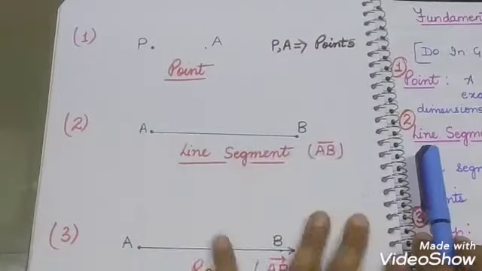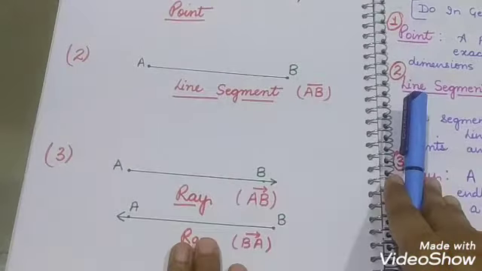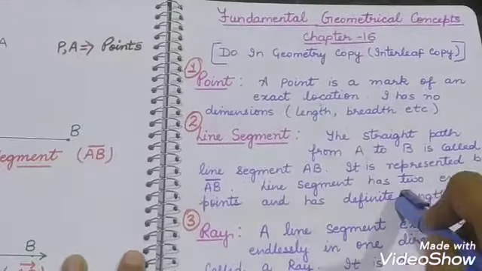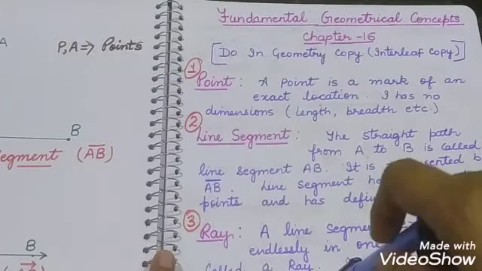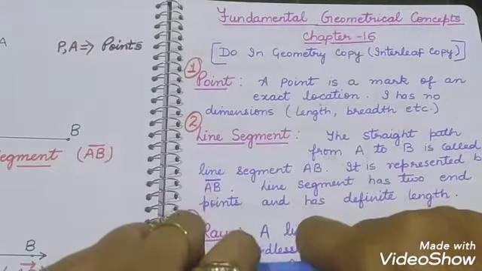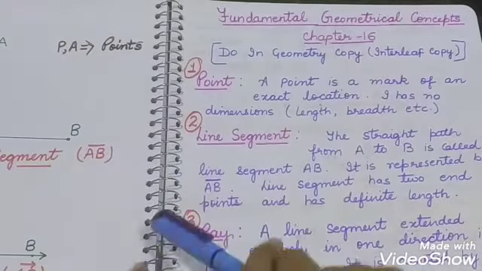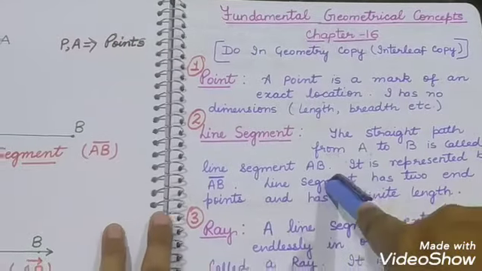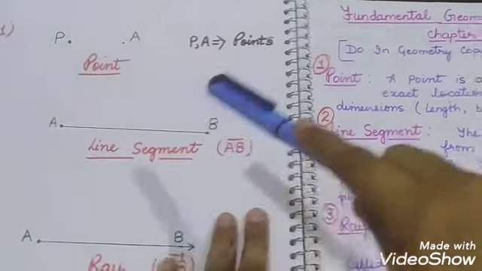On the plane part you will make the diagrams, and on the ruled lines you will write the definitions.